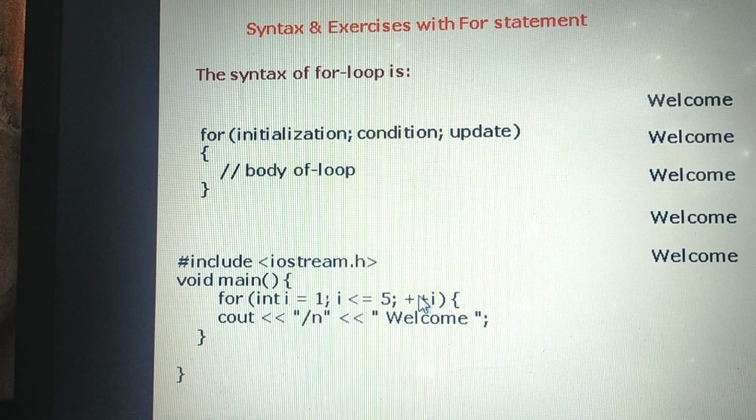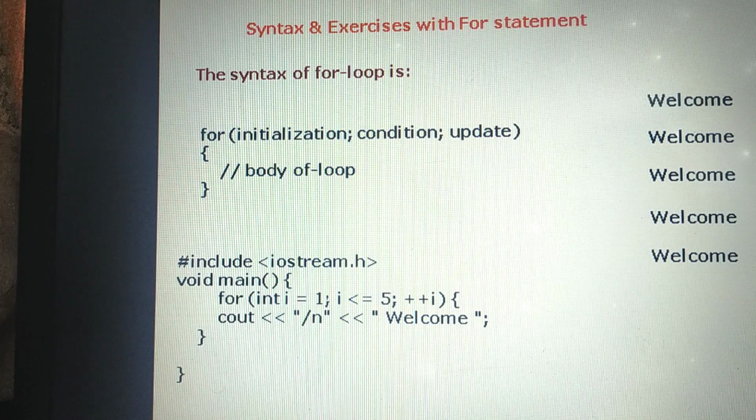The for loop statement has 3 statements: one is initialization, second one is condition, third one is updation. These 3 we can give in parentheses. One by one, if the condition is true, control will enter the body of the loop. It will do the incrementation. Again it will check the condition. If it is true, it will enter the body of the loop and execute the statement.